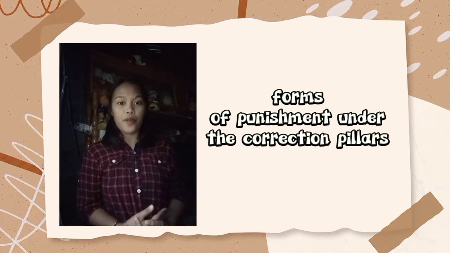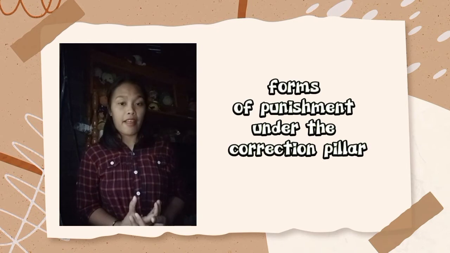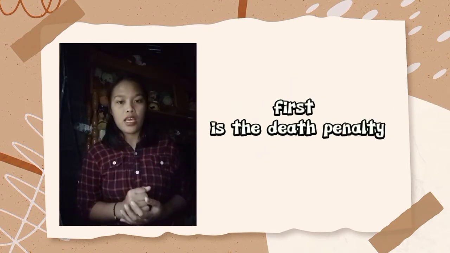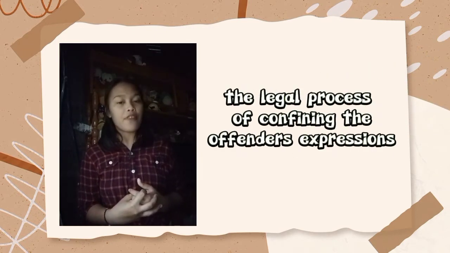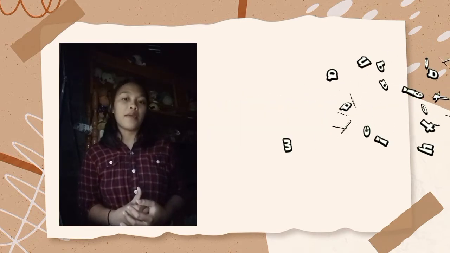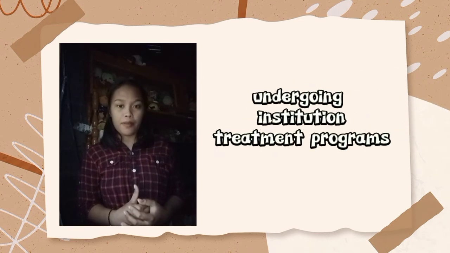Punishment under the correction pillar. Forms of punishment under the correction pillar. First is the death penalty, the capital punishment. Second is imprisonment, the legal process of confining the offender for the purpose of protecting the public and at the same time rehabilitating him while undergoing institutional treatment programs.